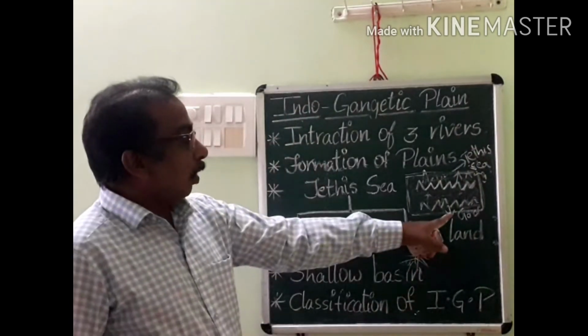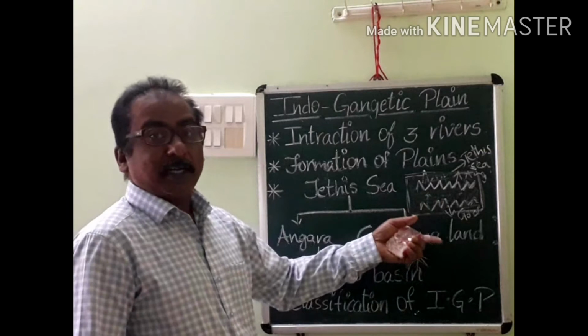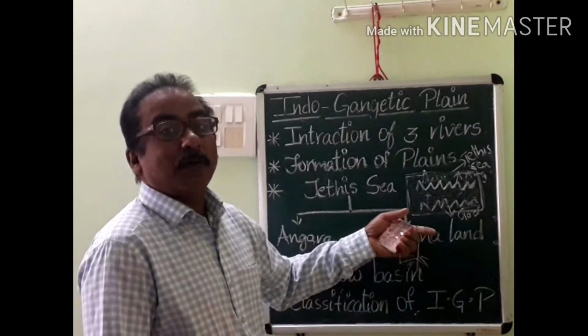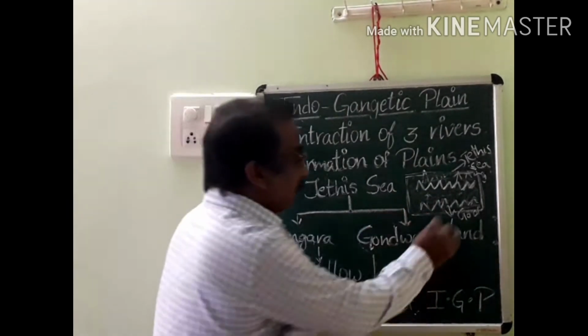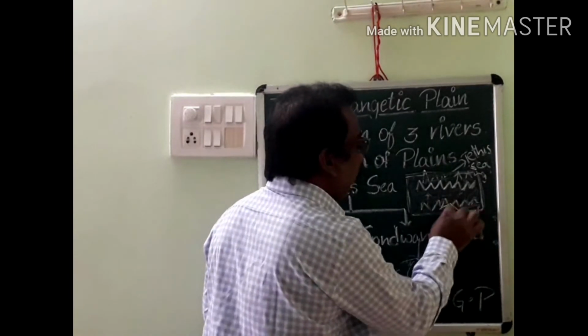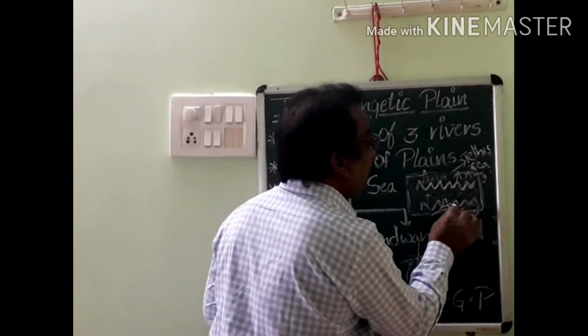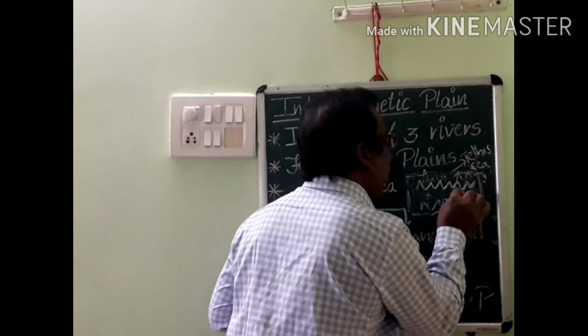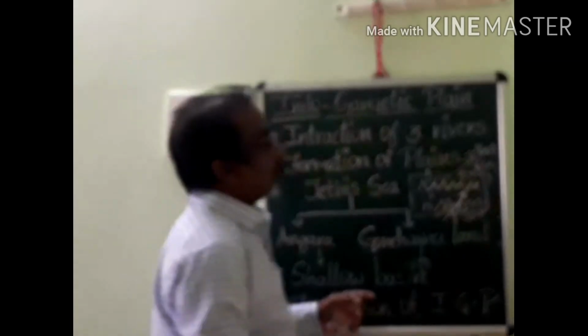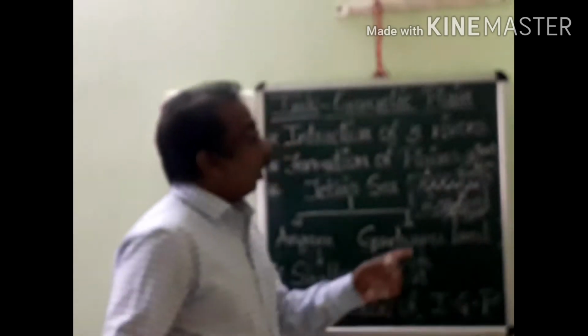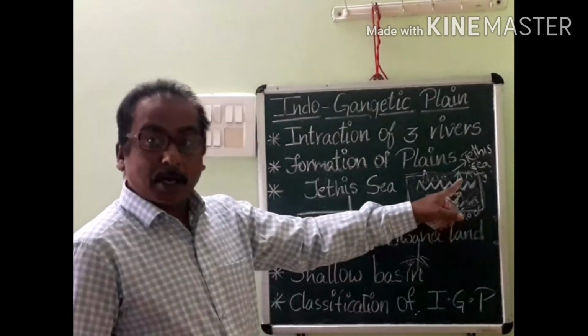But recently, only 20 million years ago, this Gondwana landform again split into different parts, and the Indian part moved towards the northeast. Due to immense force, it collided with the northern part, Laurasia or Angara.